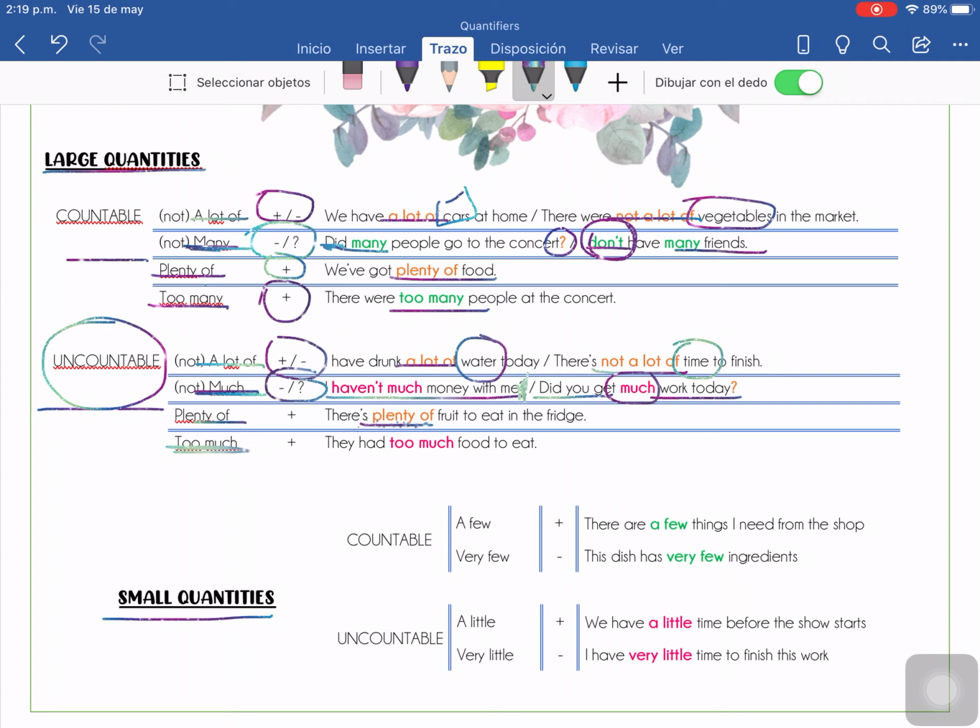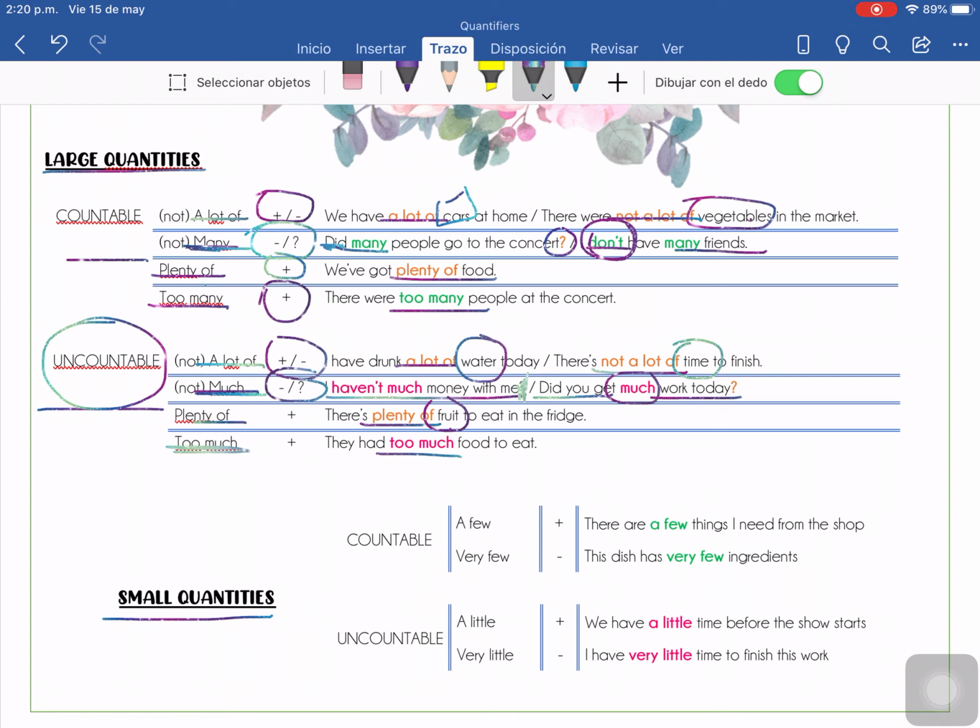There is plenty of fruit to eat in the fridge. In English, fruit is uncountable and vegetables are countable. ¿Por qué? I don't know. I have no idea, but this is the way it is, okay? And too much, the same.